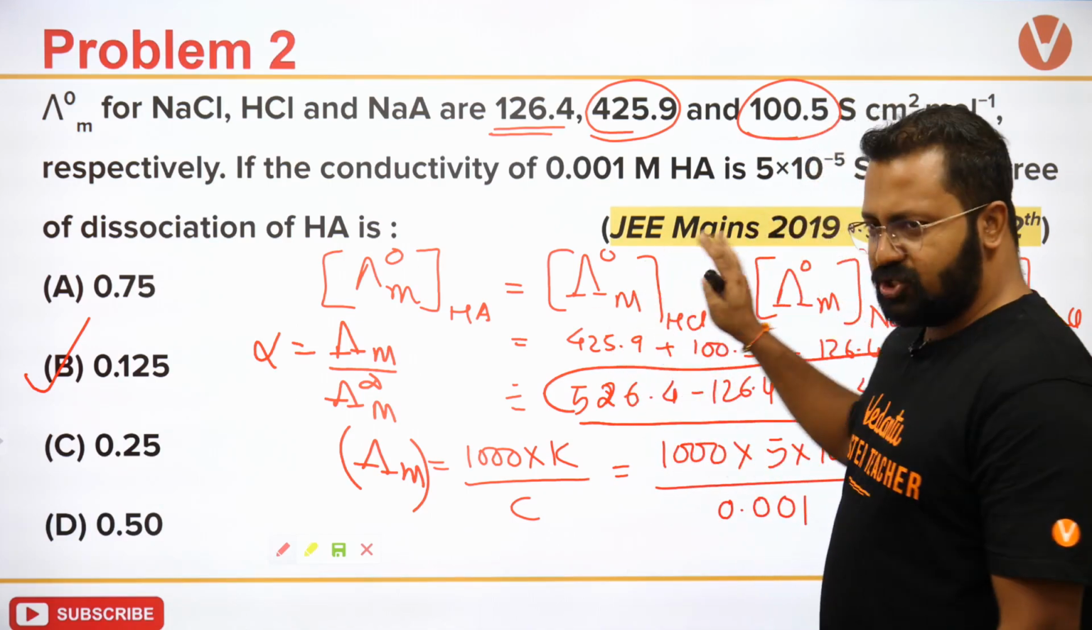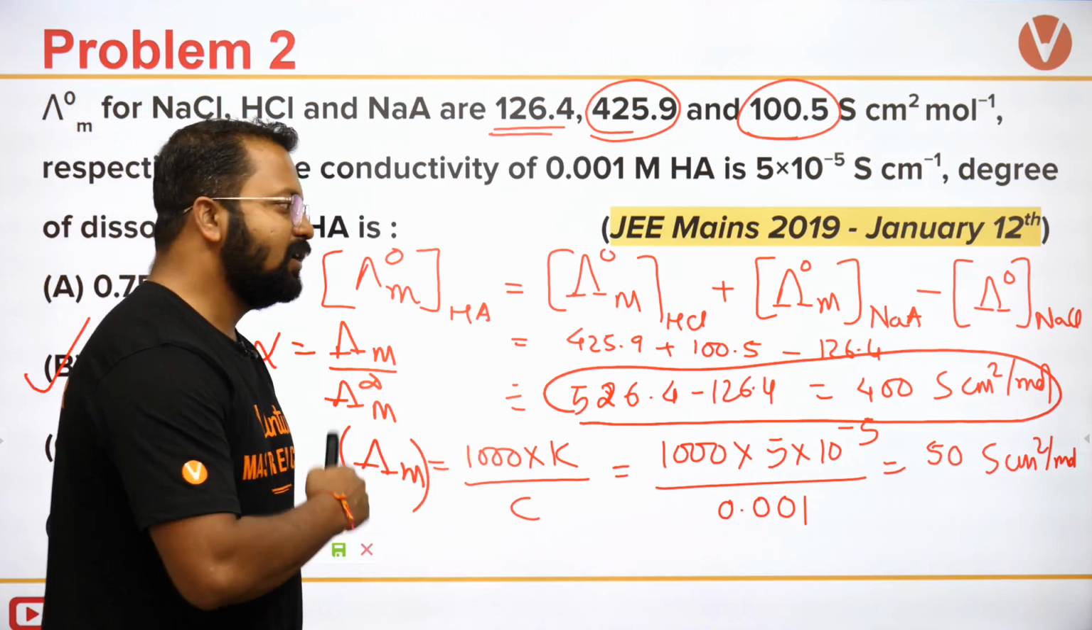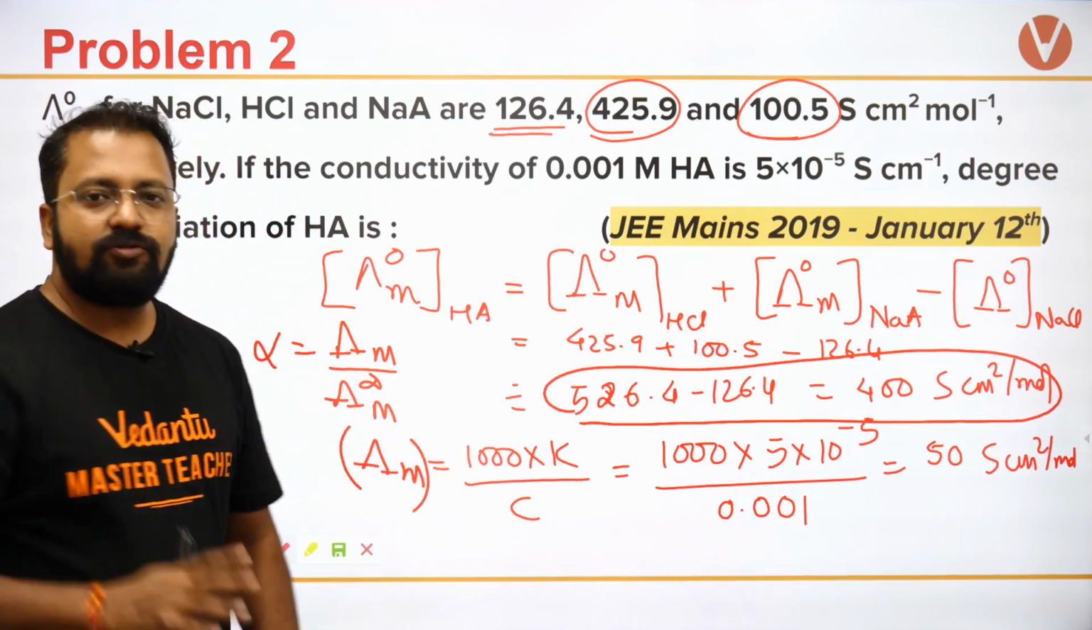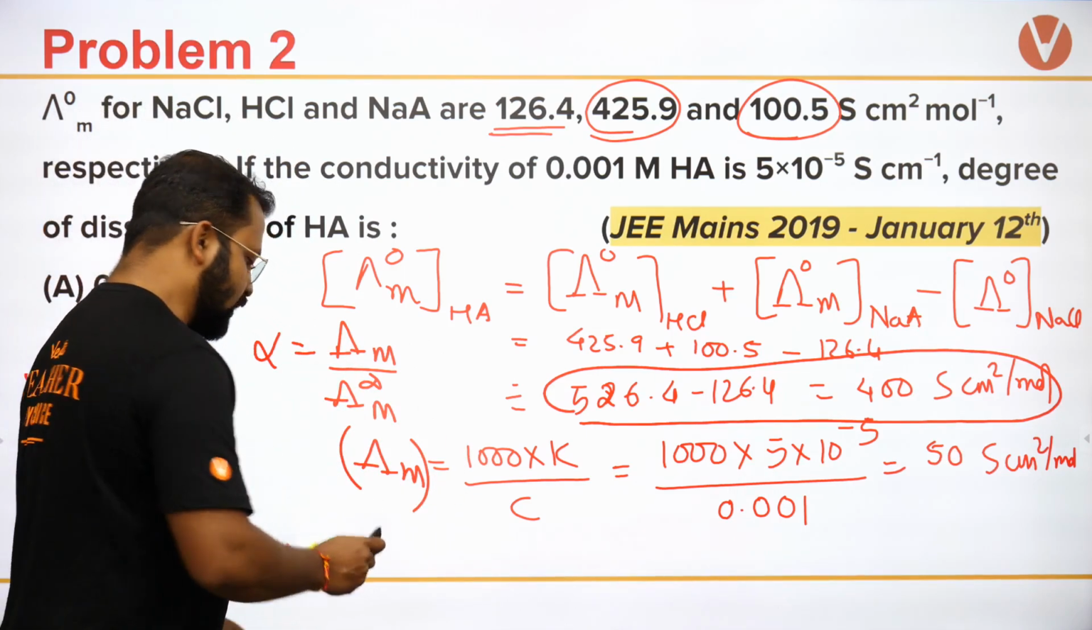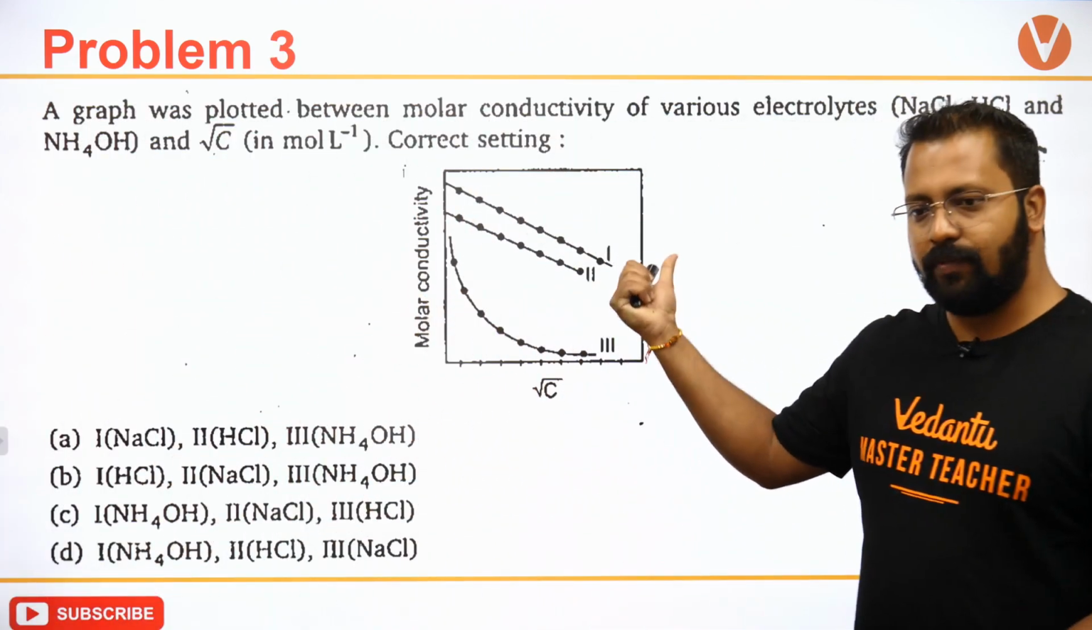This is a JEE Mains question from 2019, but the question is very simple. Okay, the question is very simple, don't panic. Electrochemistry is an easy topic. Okay, and this is a homework problem for you guys.